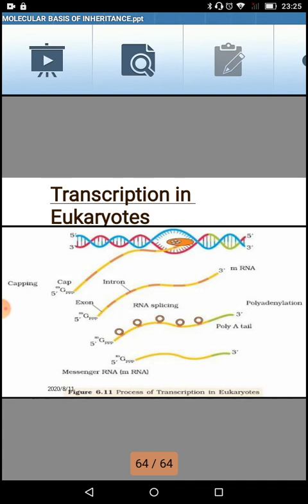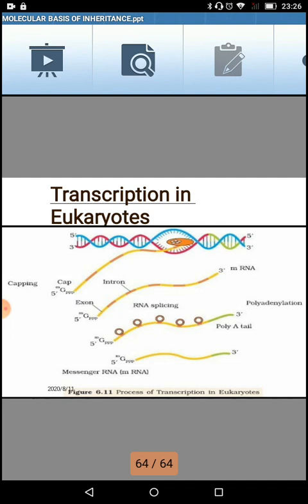But the messenger RNA, which will be the final product of the transcription, should not contain introns or non-coding sequences. It should have a fully coding sequence. So once the nascent RNA is formed from the transcription unit in eukaryotes, it has to go for post-transcriptional modification, which is termed splicing.